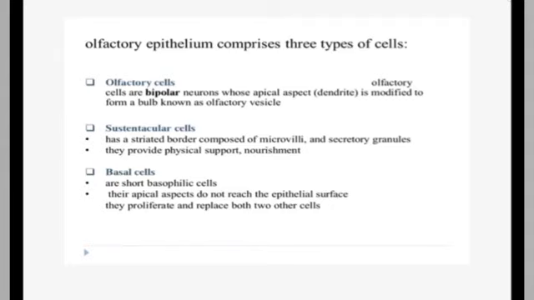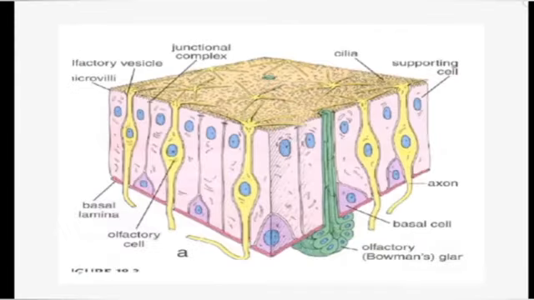The sustentacular cells have a striated border composed of microvilli and secretory granules. They provide physical support and nourishment. Basal cells are short basophilic cells. Their apical aspect does not reach the epithelial surface, and they proliferate and replace both of the other two types of cells.